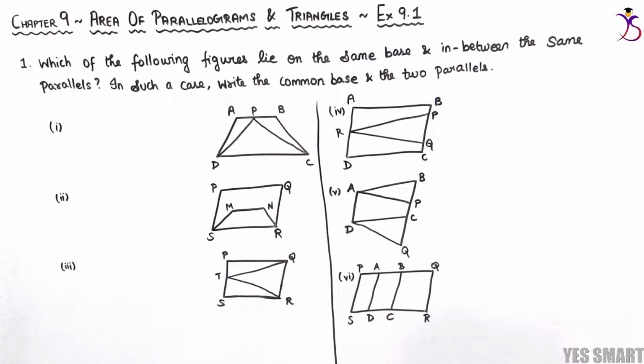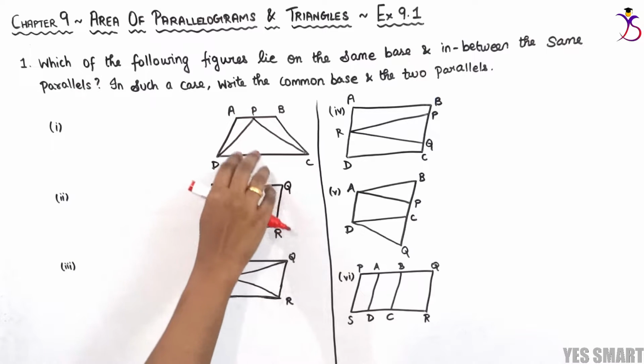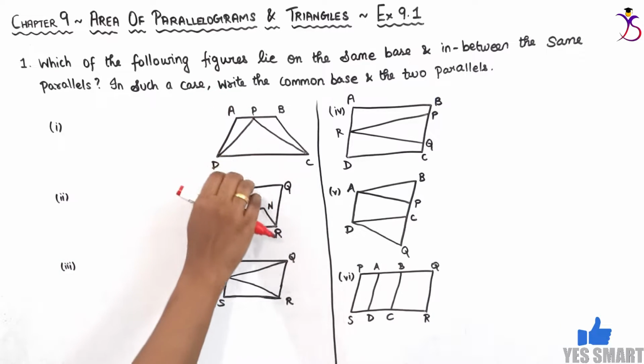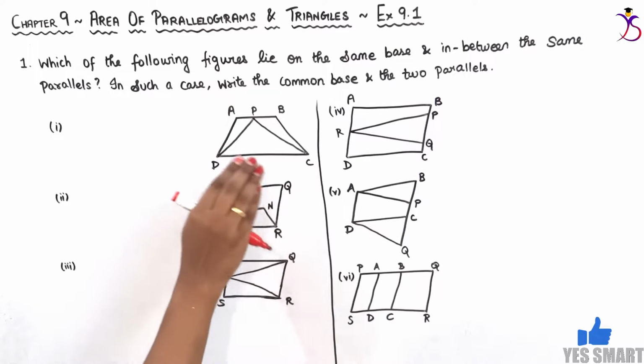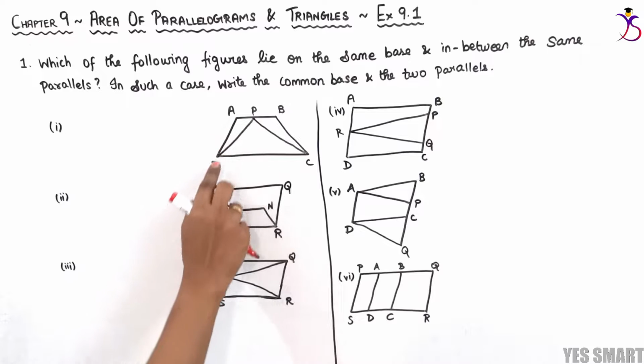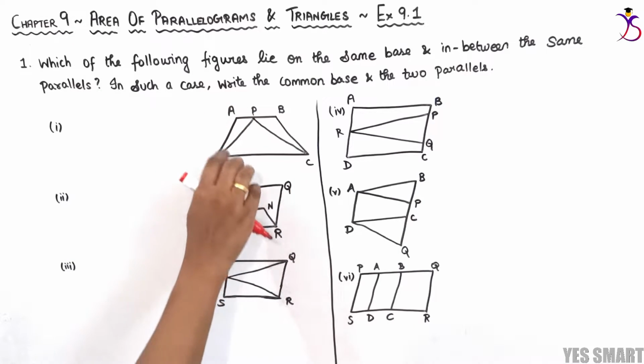In the first subdivision, we have the quadrilateral ABCD, which lies on the base DC, and the parallels are AB and DC, because AB is parallel to DC. Similarly, for the triangle PDC, we have the base DC, and it also lies between the parallels AB and DC.